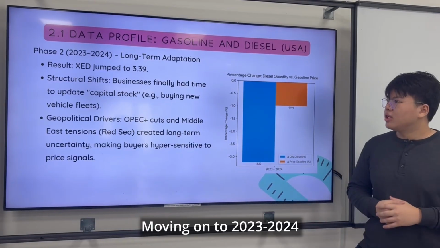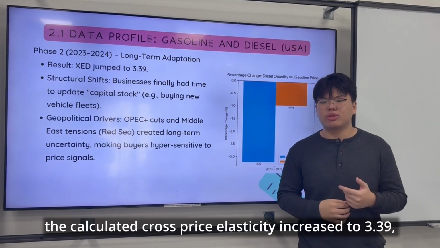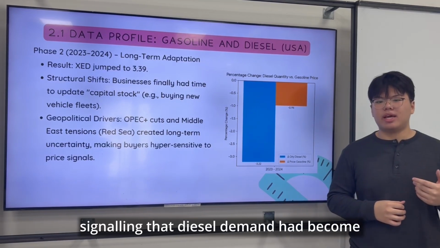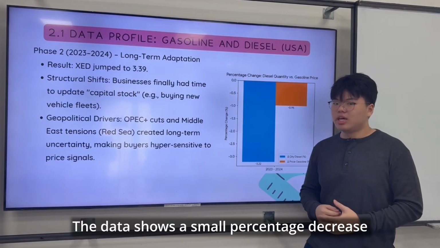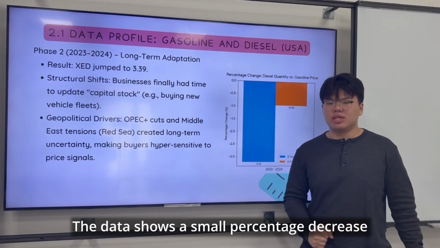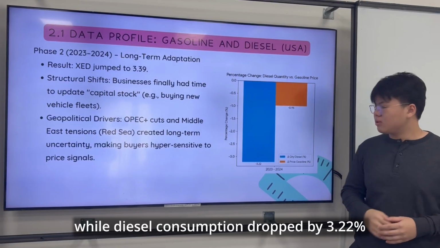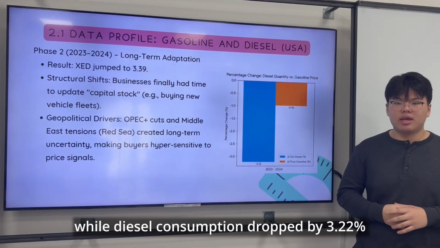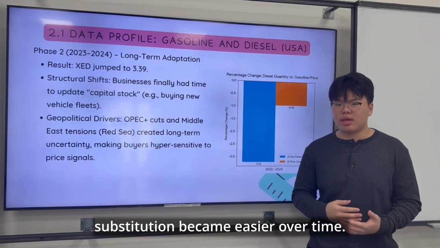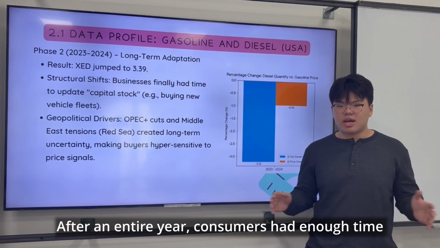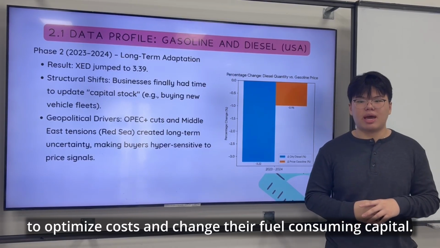Moving on to 2023 and 2024, the calculated cross-price elasticity increased to 3.39, signaling that diesel demand had become hypersensitive to changes in gasoline prices. The data shows a small percentage decrease in gasoline prices of 0.95%, while diesel consumption dropped by 3.22%. The cross-price elasticity increase demonstrates that substitution became easier over time. After an entire year, consumers had enough time to optimize costs and change their fuel-consuming capital.